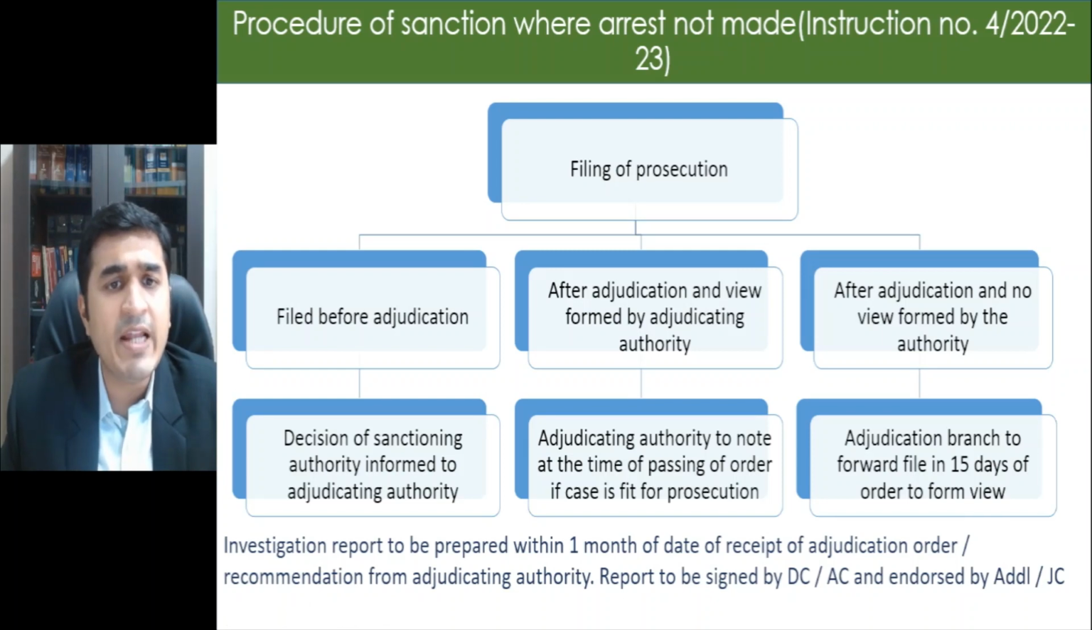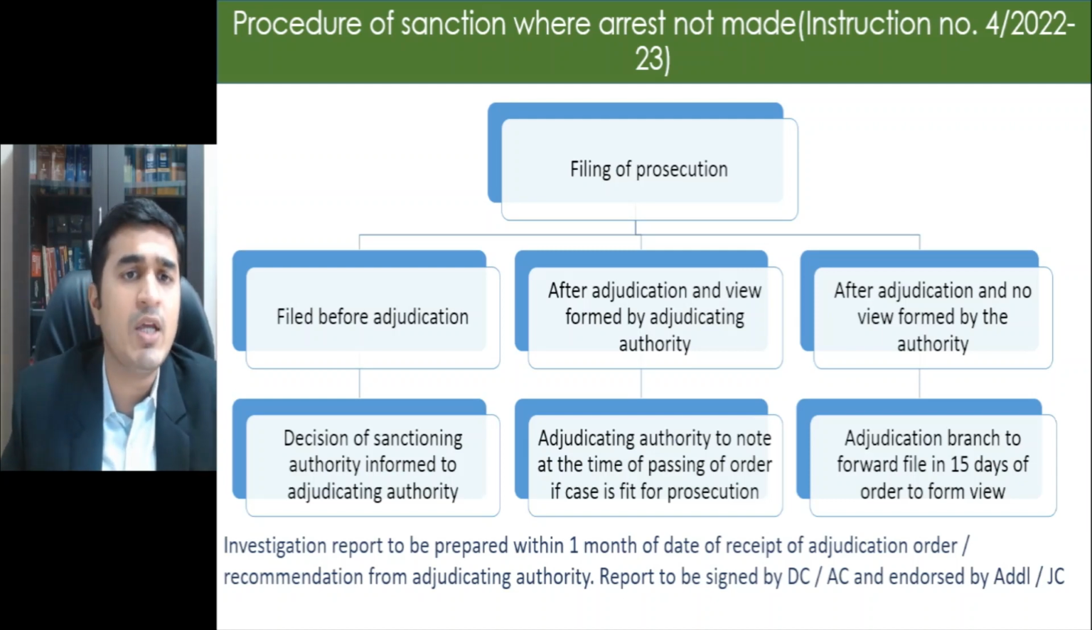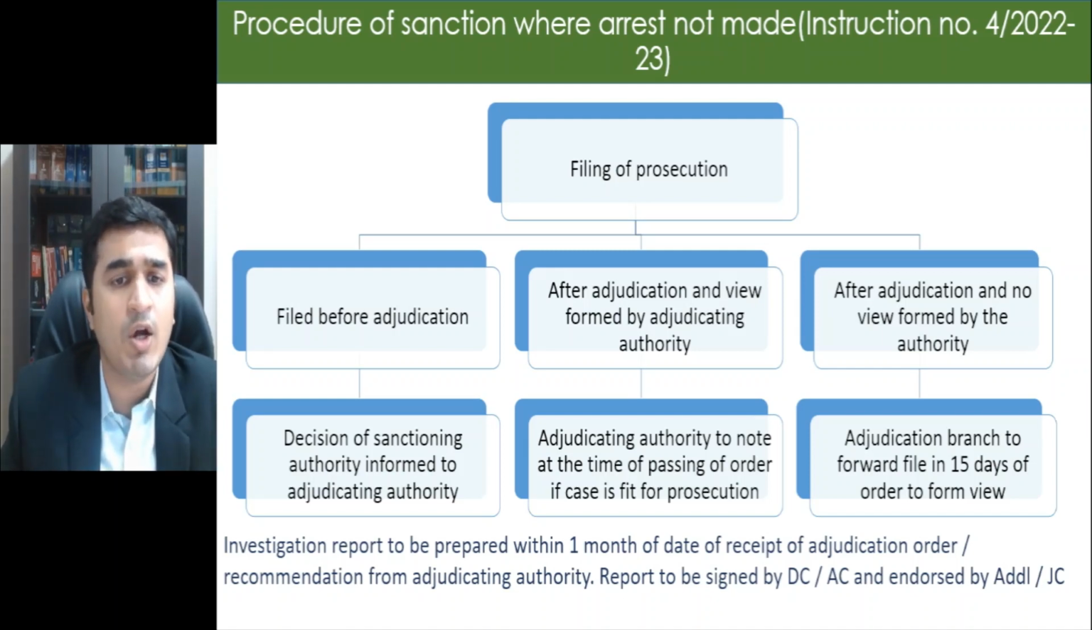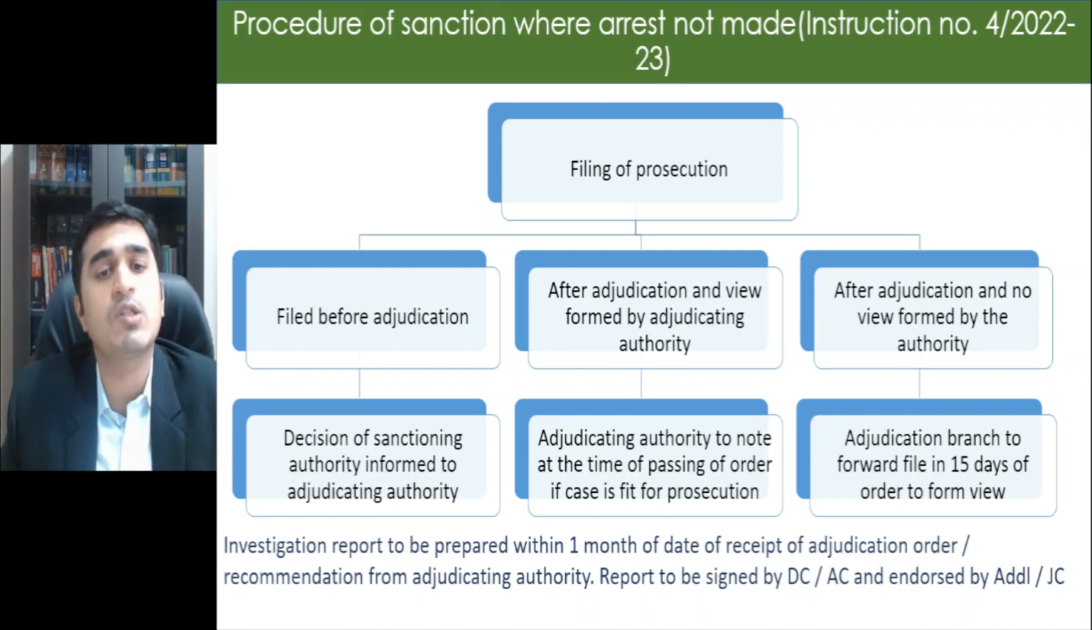Now, normally filing of prosecution, when can it be done? If the arrest is not made. Before adjudication proceedings, if the prosecution is already sanctioned by the commissioner, in that case, they should inform the adjudicating authority so that the adjudicating authority does not get into the issues regarding prosecution, so that they don't have to examine the prosecution again. If the prosecution has been filed after adjudication and the view was formed by the adjudicating authority that prosecution is required, so adjudication is already on, the adjudicating authority feels that prosecution is required. So at the time of passing the order, they should make a note that this case is fit for prosecution.